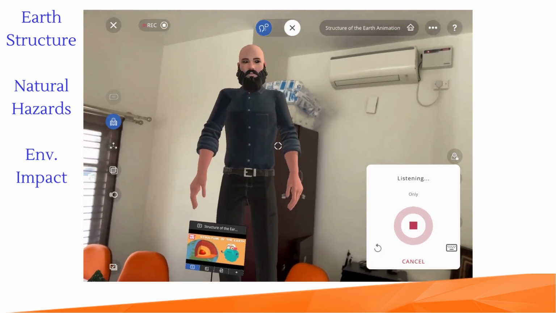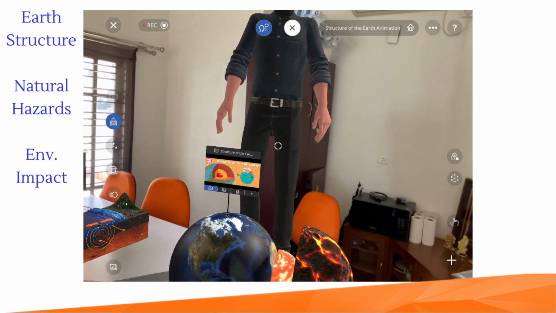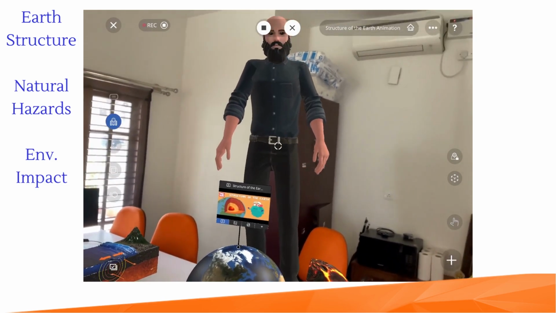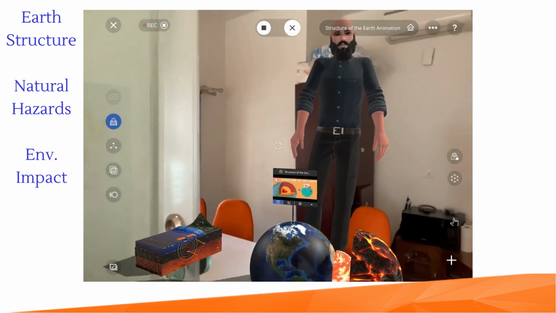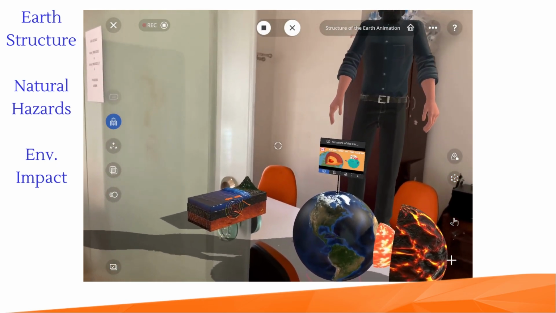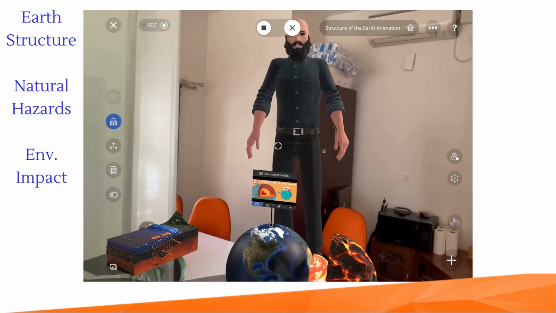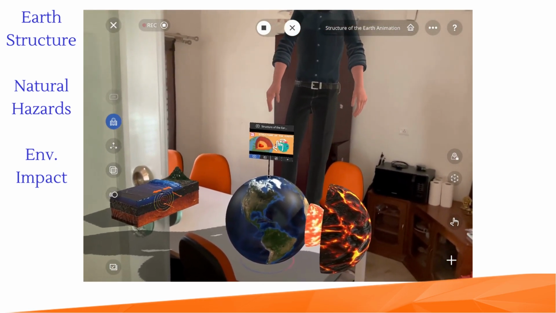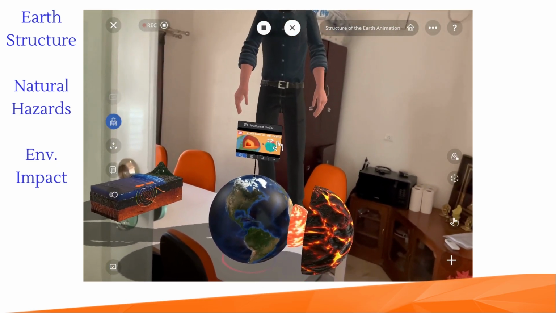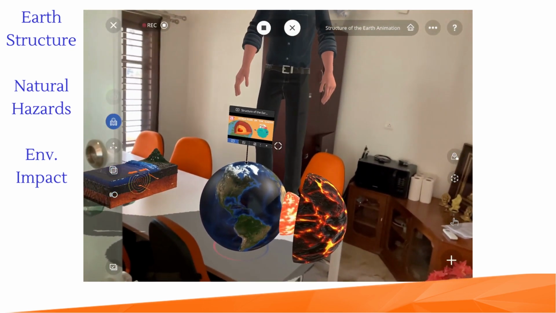Only pollution? Anything else apart from pollution? Hang on, I'm compiling a response to your question. There are many things that can cause pollution, including burning fossil fuels, factory farming, deforestation, oil spills, pesticide and herbicide use, plastic production and waste, urbanization, vehicle emissions.